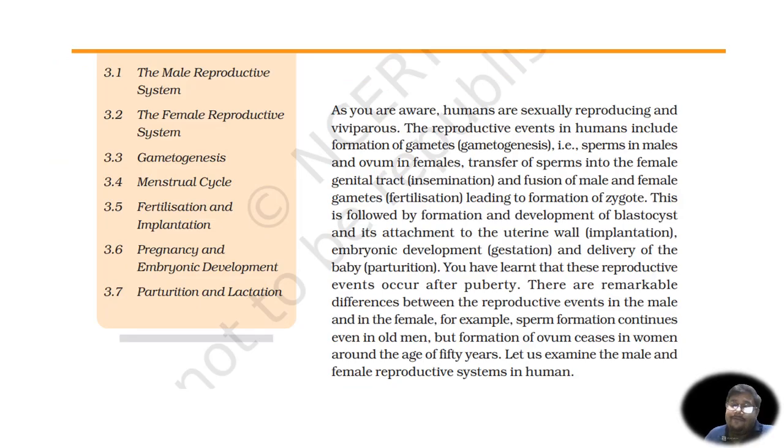So what have we studied? We have completed this whole paragraph, and now we are going to read the NCERT. As you are aware, humans are sexually reproducing and viviparous. We know what is sexual reproduction, we know what is viviparity. Then the reproductive events in humans include the formation of gametes. We know what gametogenesis is. We know that sperm is the male gamete and ovum is the female gamete. Then transfer of the sperms into the female genital tract. We know this process is called insemination. Fusion of the male and the female gametes. We know this process is called fertilization, which leads to the formation of zygote. I hope you remember that zygote is the diploid single cell, that is the first cell of the offspring.